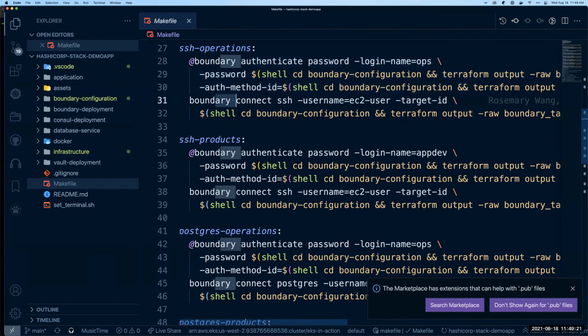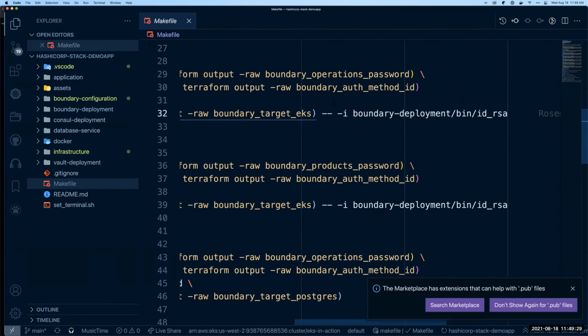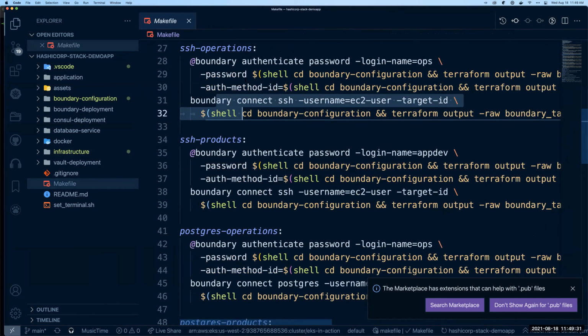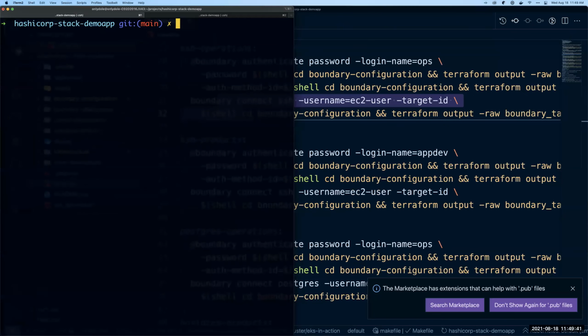And then after that, we're going to connect via SSH to that EC2 instance. You can see a lot to type here, and like Eric had said before, security is always difficult because it's something to set up or specify access to, but thank goodness for makefiles. This makes it a little easier. So let's go ahead and run make ssh-operations.